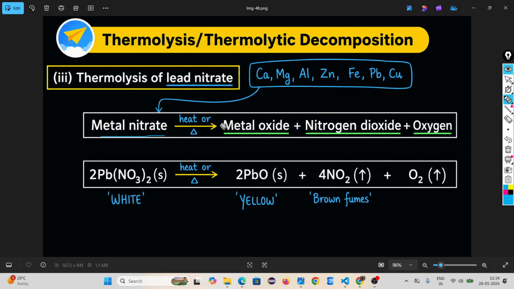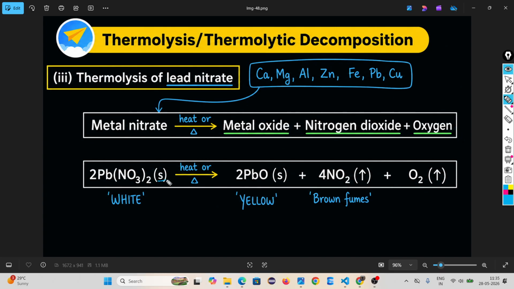Metal nitrate. When you heat metal nitrate, at that time it gives you metal oxide, nitrogen dioxide, and oxygen. This is also one example of a thermolysis or thermolytic decomposition. Look, this is lead nitrate. Lead is a metal, and this is a nitrate.